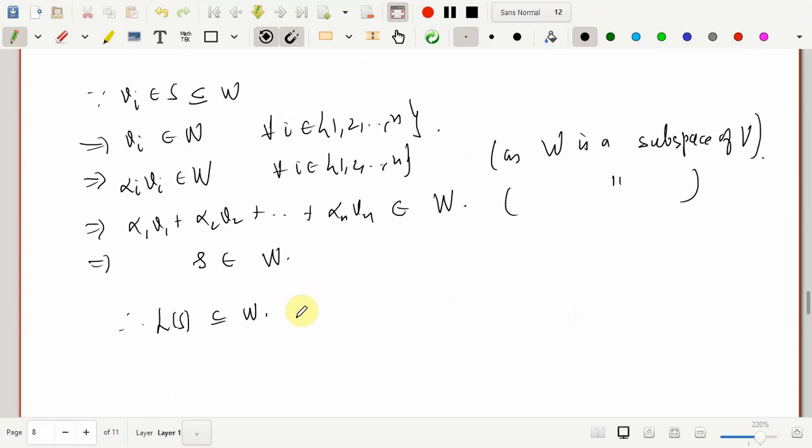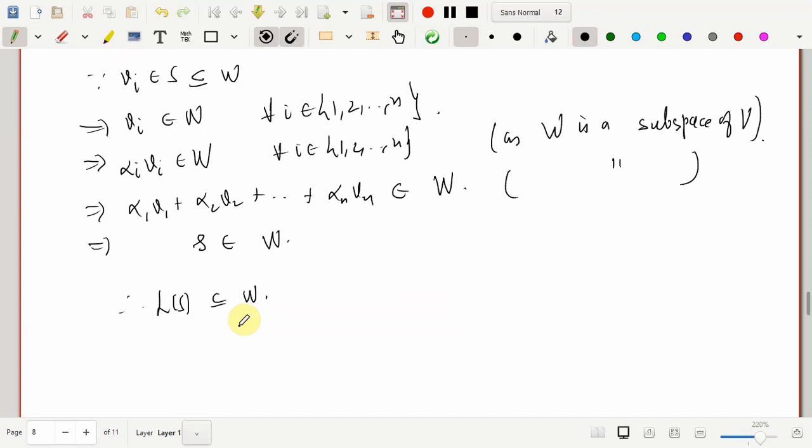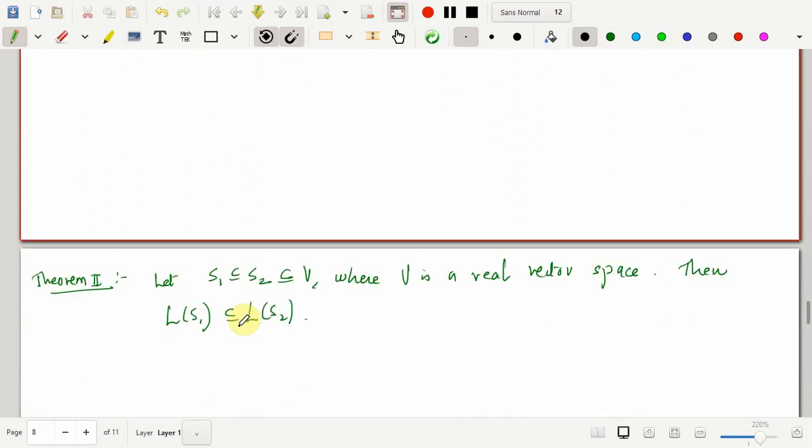Hence, we are done with all three claims. From all these three claims, we say that the linear span of S is the smallest subspace of V containing S. S may be any non-empty subset of V. Definitely it has to be non-empty, because otherwise the linear span of S is going to be the empty set. So that's the first property we have proved for a linear span of S.